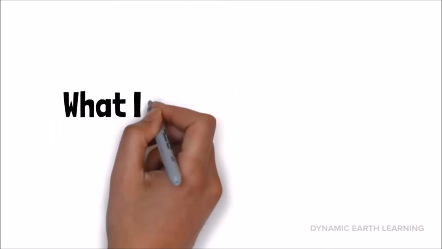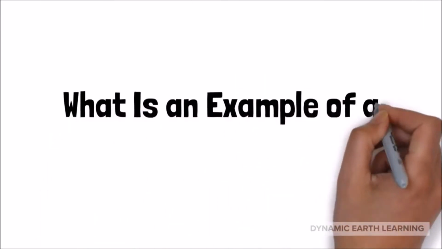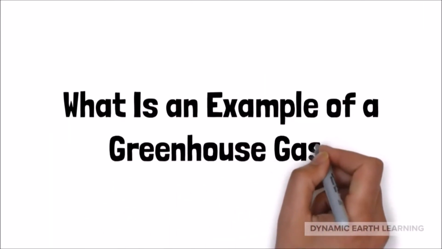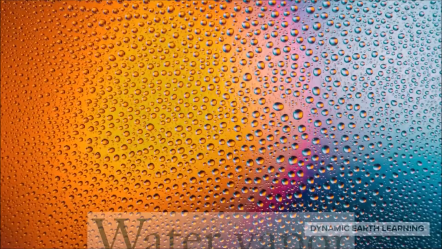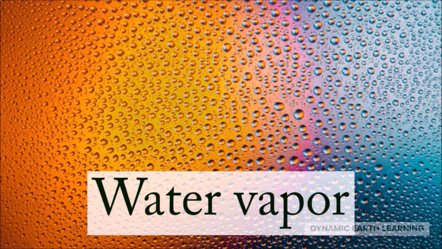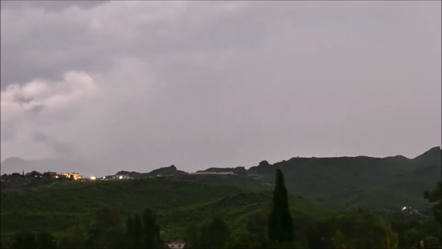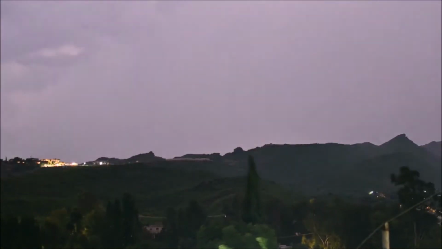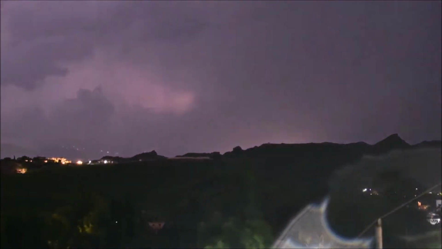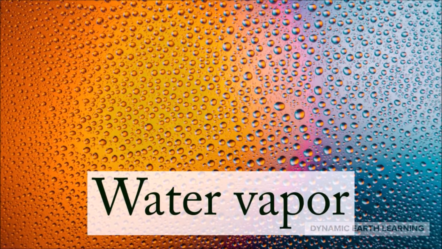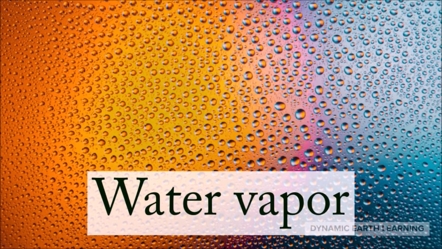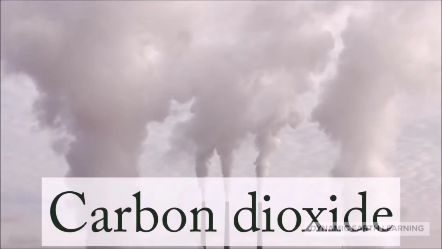What is the most abundant greenhouse gas in the atmosphere? What are some examples of greenhouse gases? First, water vapor is the most abundant greenhouse gas and also acts as a feedback on our weather conditions. For example, as water vapor increases, the atmosphere warms. Additionally, the possibility of rainfalls and clouds go up as well. Therefore, temperature and rainfall are the most important data to track greenhouse gas and global warming.